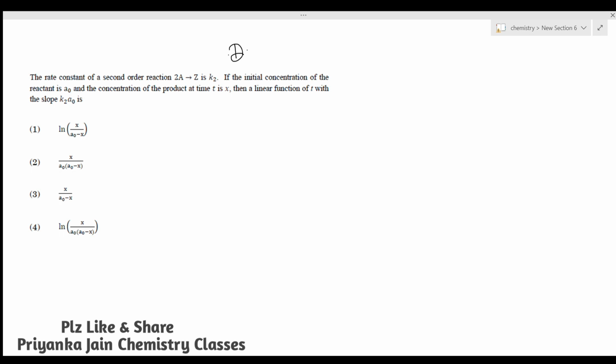Okay, let's see the next question from December 2019's question paper. Again the question is from chemical kinetics. The question is: the rate constant of a second order reaction 2A converting to Z is K2. If the initial concentration of the reactant is A0 and the concentration of the product at time t is x, then a linear function of t with slope K2 A0 is.